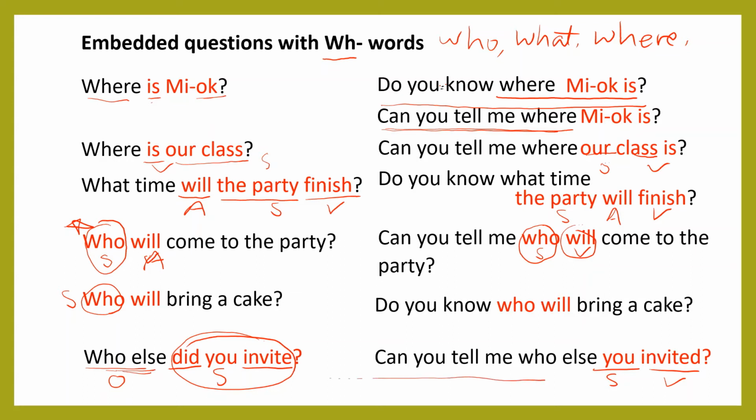And then it becomes you invited. Who else you invited? As you can see, in the embedded questions we have a question word and then subject, verb.